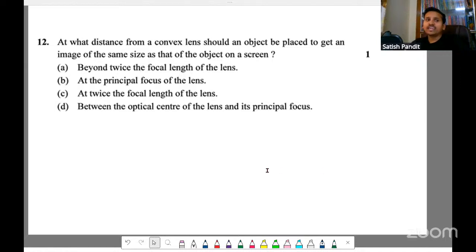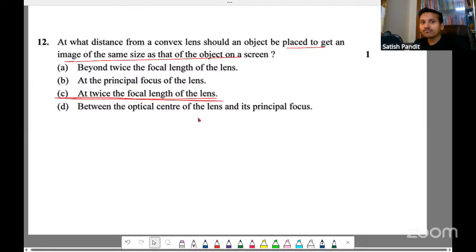How? It says, at what distance from a convex lens should an object be placed to get an image of the same size as that of the object on the screen? So only if you have the object at twice the focal length of the lens, then only you'll get it. Yes or no? Beyond, if you take, you will not get the same size.